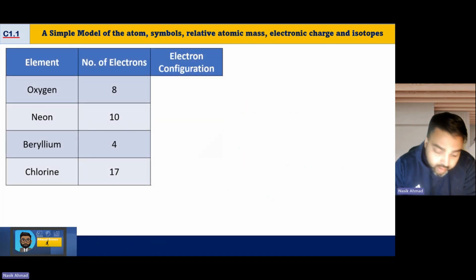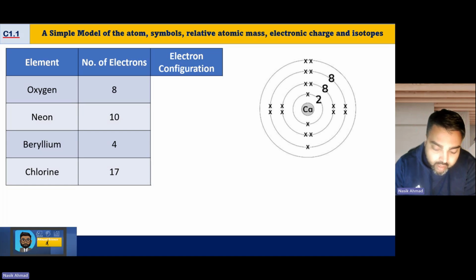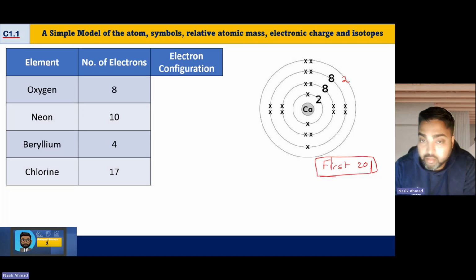Now, the last bit of this is understanding the electron configuration. We said previously that when it comes to atoms, the number of electrons that can fit onto a shell is predetermined. So you can have 2 on the first shell, 8 on the second, 8 on the third, and then 2 on the final shell. That final shell of 2 is only because you need to know up to the first 20. So you could be asked to draw the electronic structure of the first 20 elements.